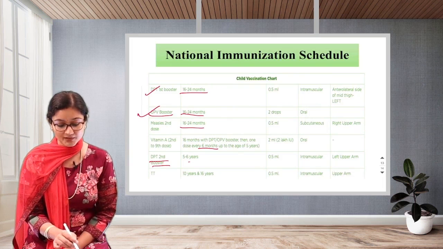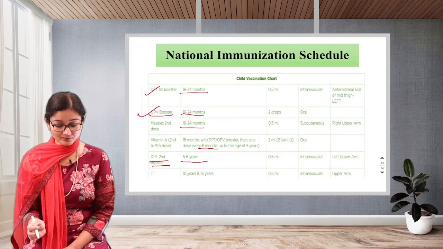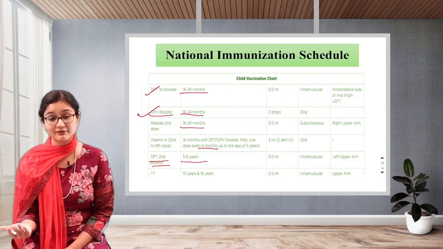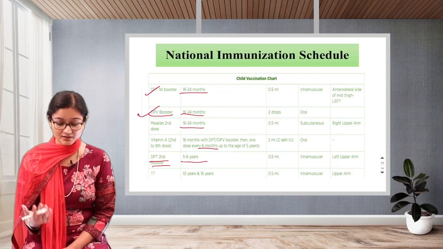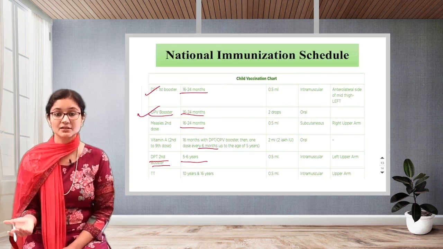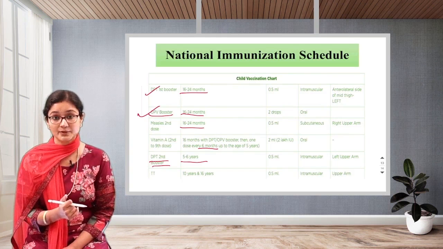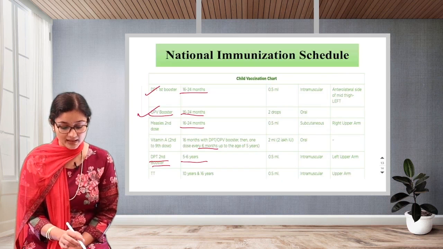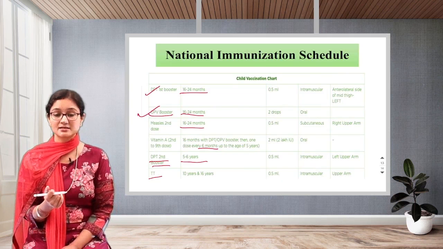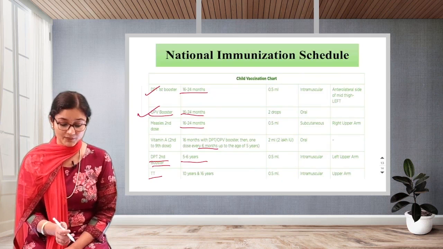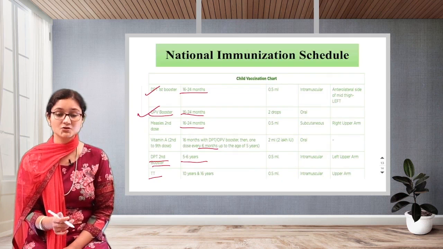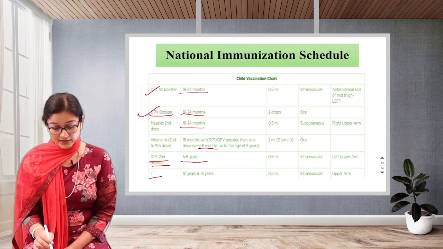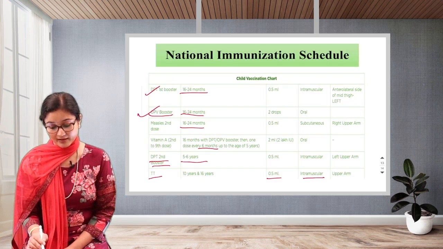Next is, since first booster is there for DPT, there is a second one also. The second one is given in 5 to 6 years. Again, the same, you can see 0.5 ml intramuscular, which can be shifted to left upper arm. Okay, now since the child is grown up, instead of giving in thighs, it can be given in the left upper arm. Now remember, it is IM injection, not sub-Q, IM injection. And the last is TT, okay, that is tetanus toxoid, which is given at the 10th or the 16th year to prevent from disease, that is tetanus. Okay, it is given intramuscular 0.5 ml and upper arm.